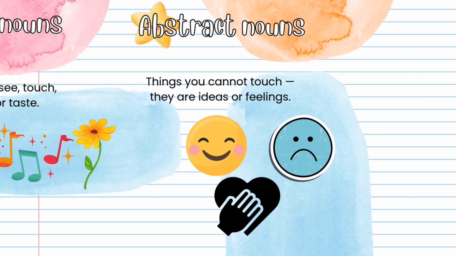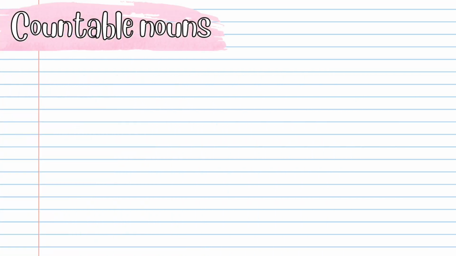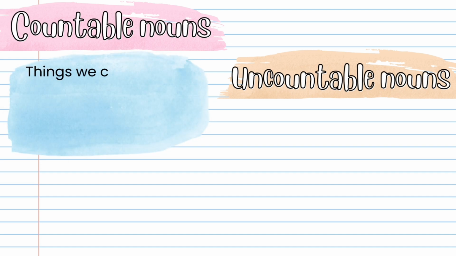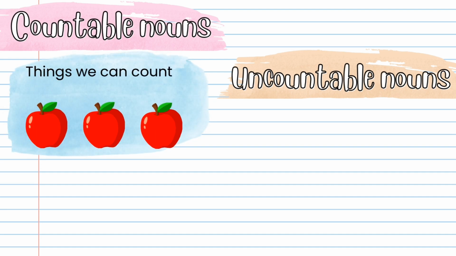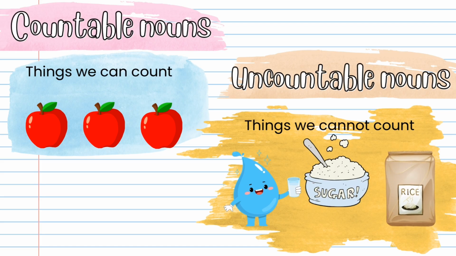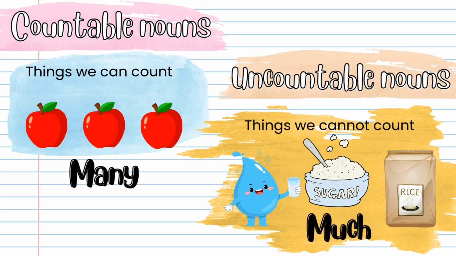Then we have countable and uncountable nouns. Countable nouns are things we can count: one apple, two apples, three apples. Uncountable nouns are things we cannot count, like water, sugar, or rice. With countable nouns, we say many. With uncountable nouns, we say much.